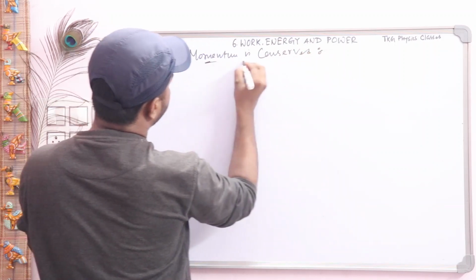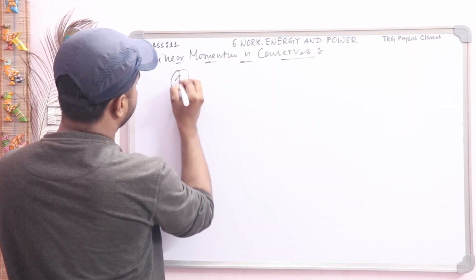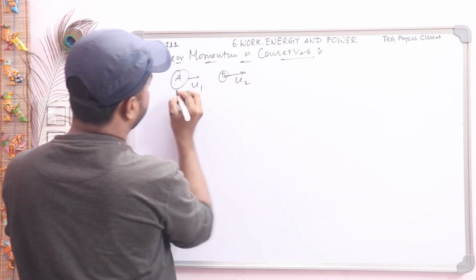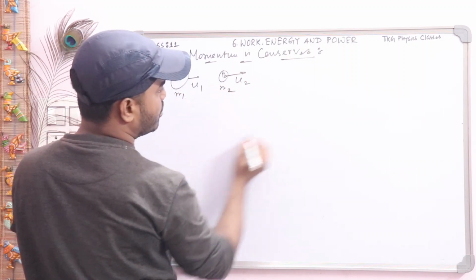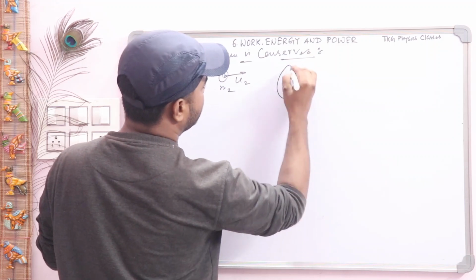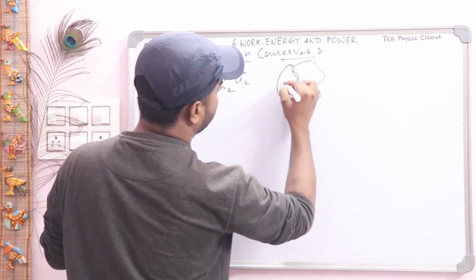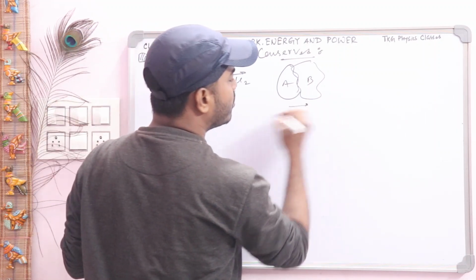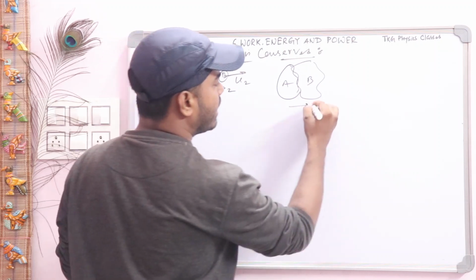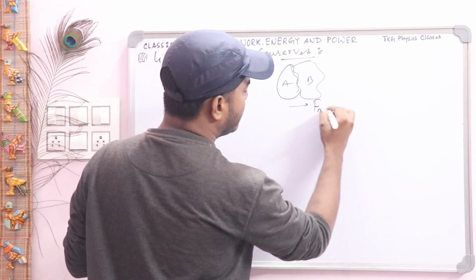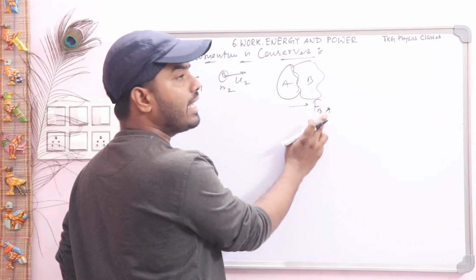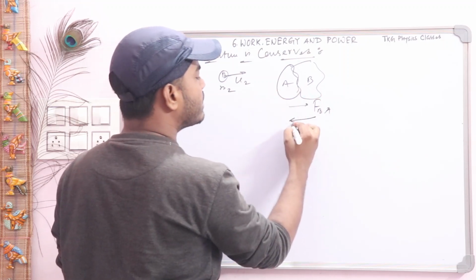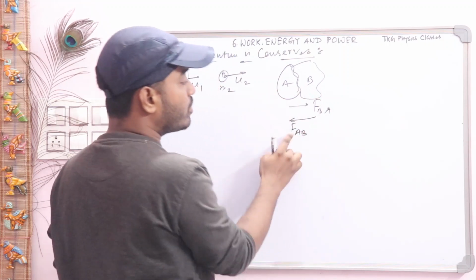Suppose body A is moving with velocity u1 and body B is moving with velocity u2. Body A has mass m1 and body B has mass m2. During the collision of A and B, what happens? Body A exerts a force on body B, named FBA, the force on B by A. Similarly, body B exerts a force on body A, named FAB, the force on A by B.